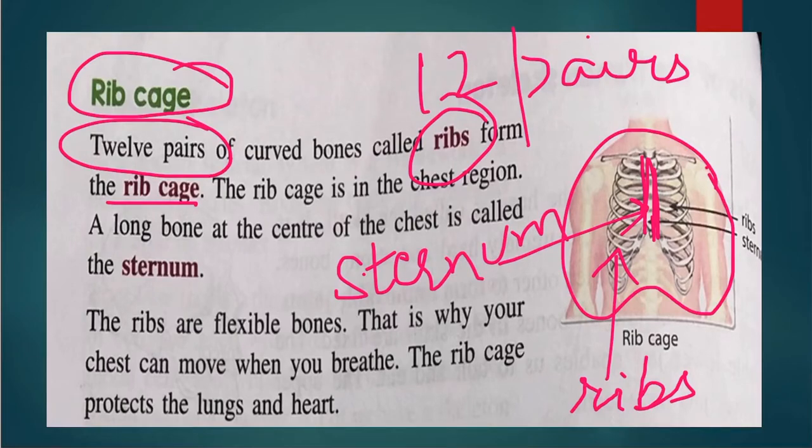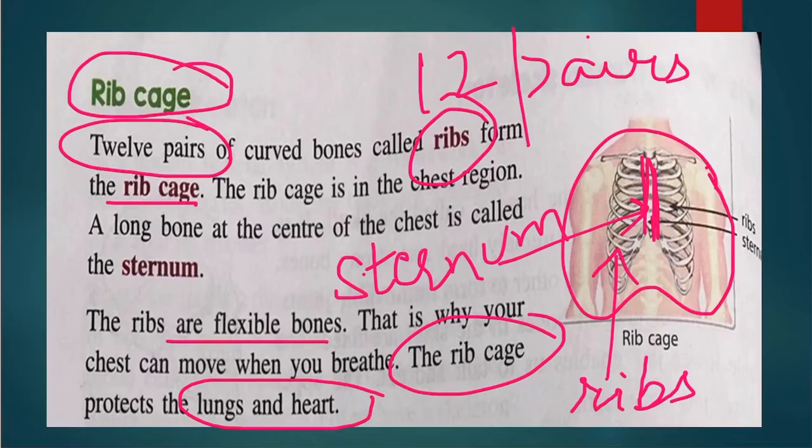The ribs are flexible bones. This is why we can move our chest while breathing. And this rib cage protects our lungs and heart, which play a very important role in our body.